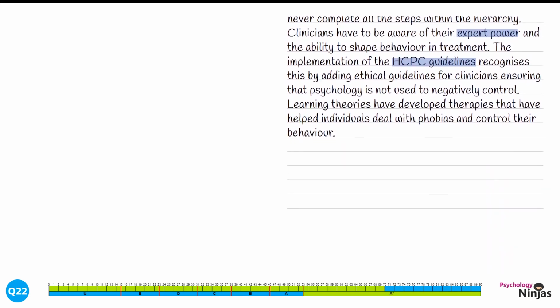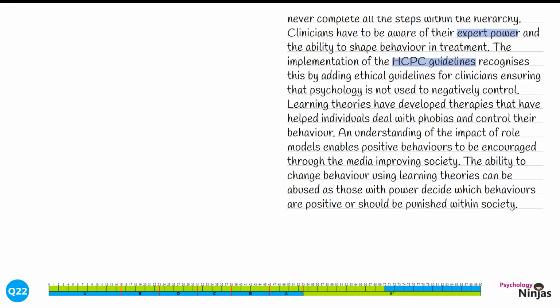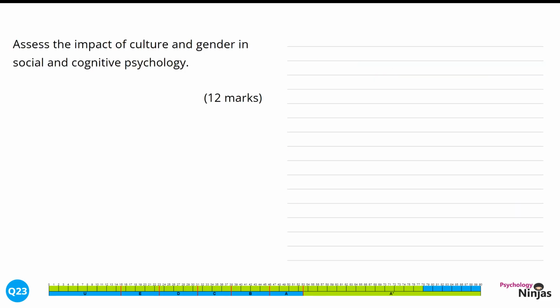Learning theories have developed therapies that have helped individuals deal with phobias and control their behaviour. An understanding of the impact of role models enables positive behaviours to be encouraged through the media, improving society. And finally, the ability to change behaviour using learning theories can be abused, as those with power decide which behaviours are positive or should be punished within society.